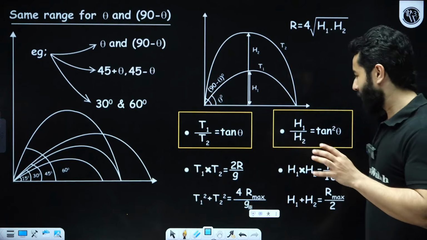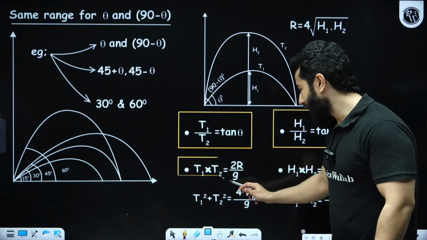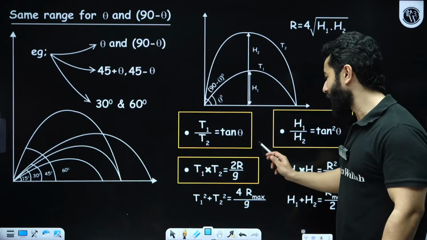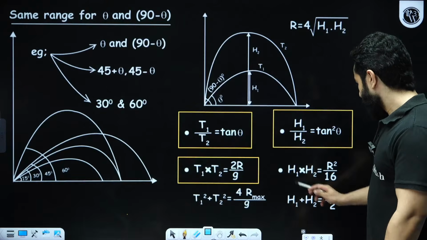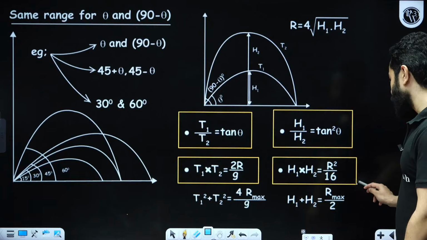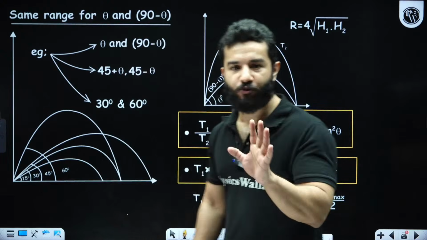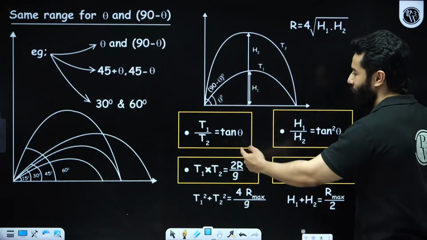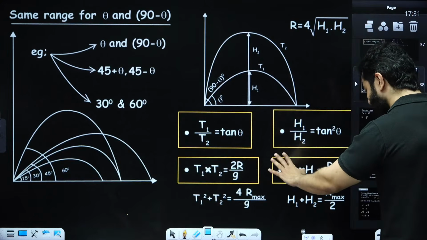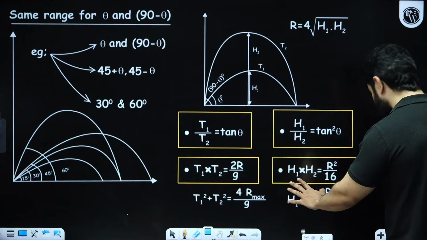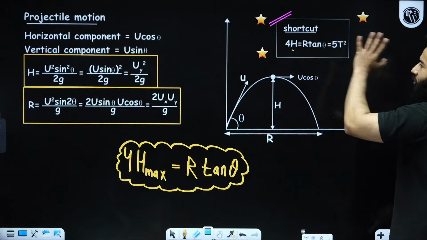Okay, ठीक है. T1 into T2, if you multiply the times of flight, it will be 2R by g, right? After this we'll end the session. H1 times H2 is R square by 16. Now I'm not saying that please remember almost every other formula, but this is very important: if you remember T1 upon T2 or T1 into T2, other than this, all of these formulas are important, but please remember that this formula is most important in projectile motion.